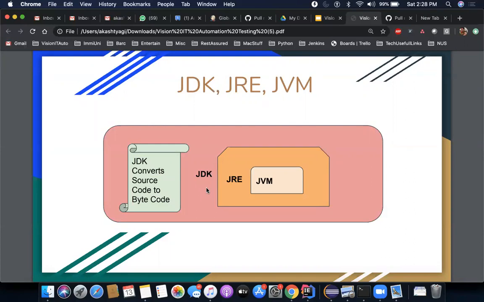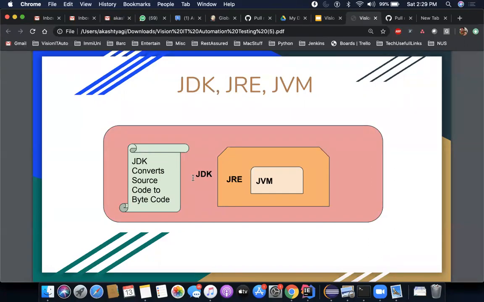If you are a developer, you need to have a JDK installed in your system. JRE will not work. JRE is just to execute the program. JDK is to compile the program. So here it's very clearly written. JDK converts source code to bytecode. So when you write something, it's source code.